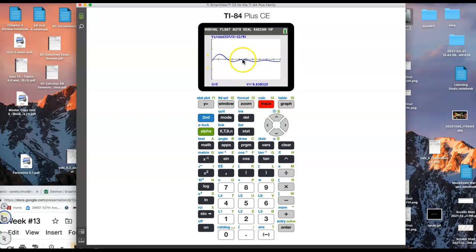If I go trace over there, I'm watching my y values to see if they do go negative, and you see they do. Okay, so between 0 and 1, that is 1 right there. There's 1 right here. We were really unsure about this one over here, so on trace I'm going to send it over to 5.